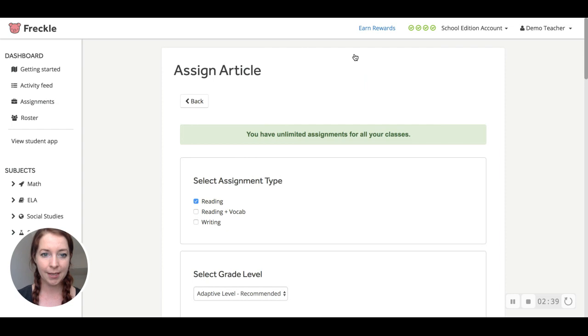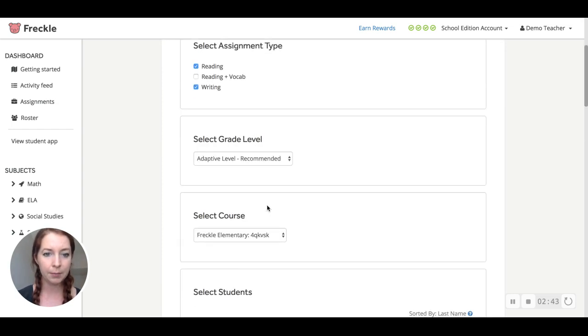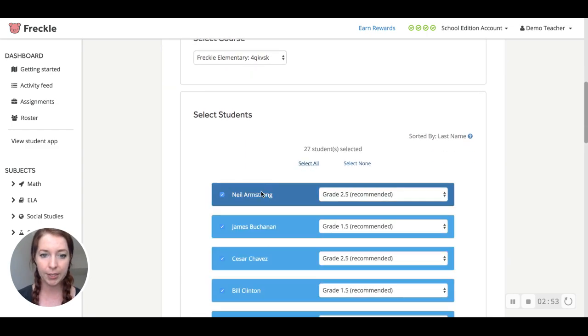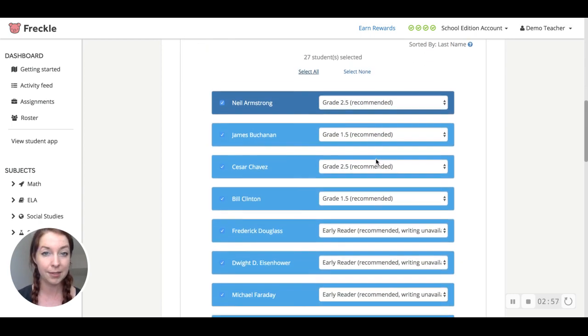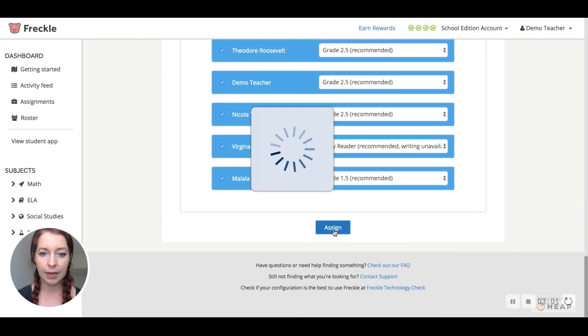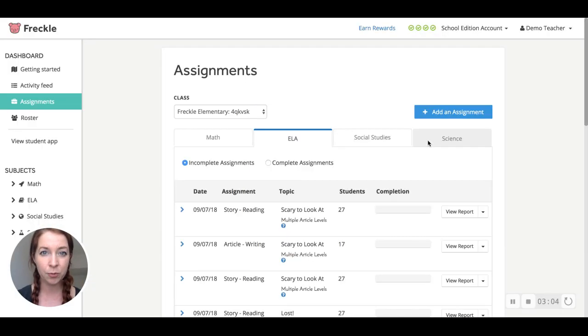So if I assign this, I can choose to include reading or also the writing prompt. I will choose adaptive level because that is going to assign the version of this article that's closest to each of my students' current reading level. And if I select all of my students here, I can also see which version of that article each of these students is going to get. I will click Assign, and that article is going to show up in my students' dashboards.